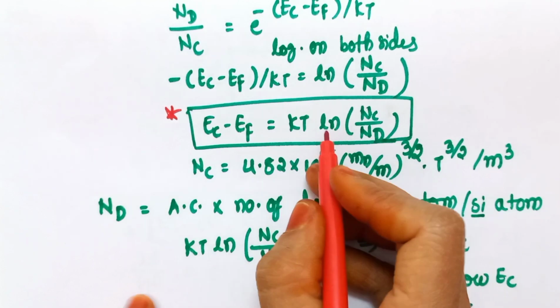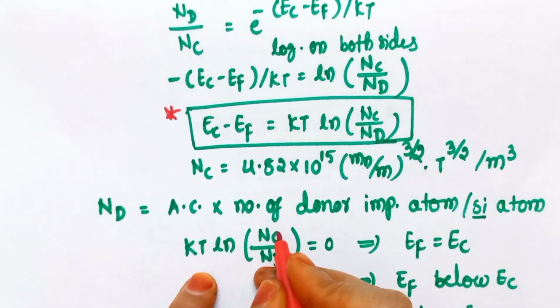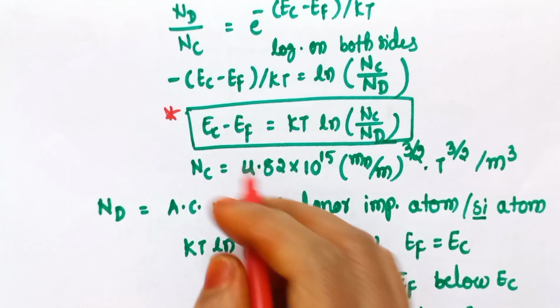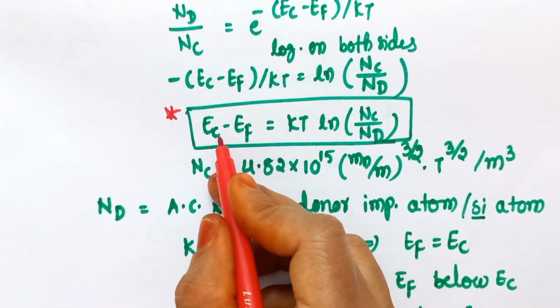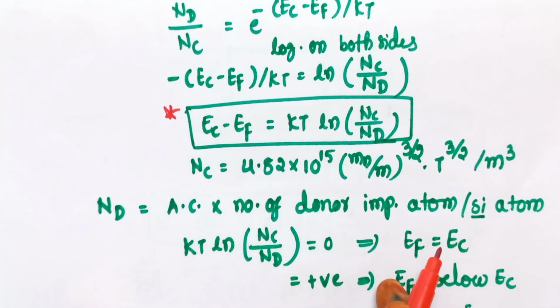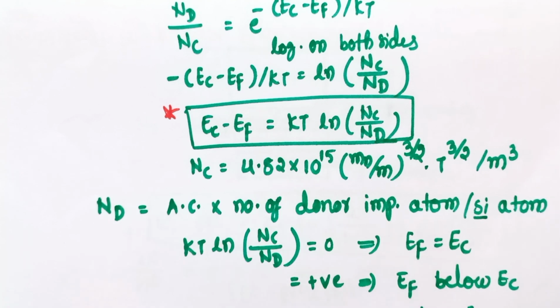So the expression kT ln(Nc/Nd), if this expression is equal to 0, then it happens only when Ef is equal to Ec, then only it becomes 0. So if it is equal to 0, then we can say that the Fermi level Ef coincides with the conduction band.